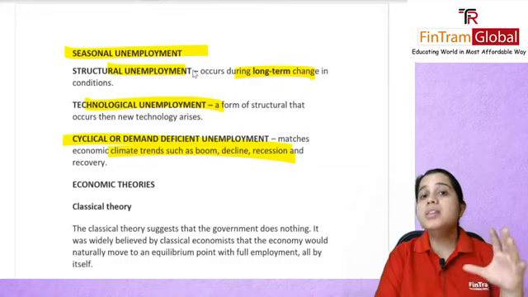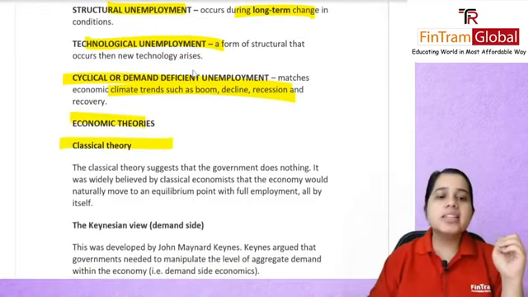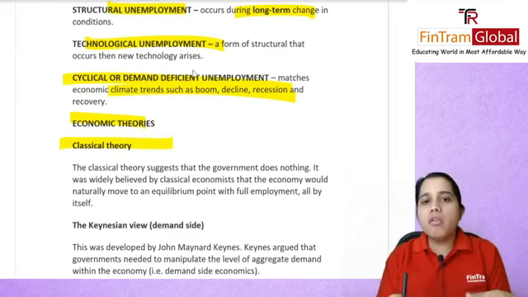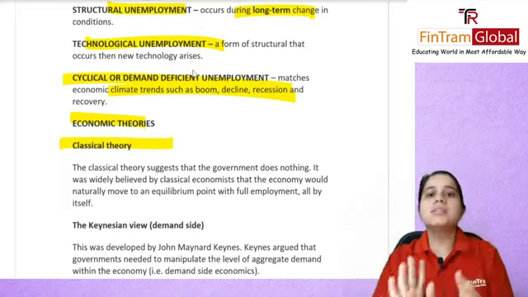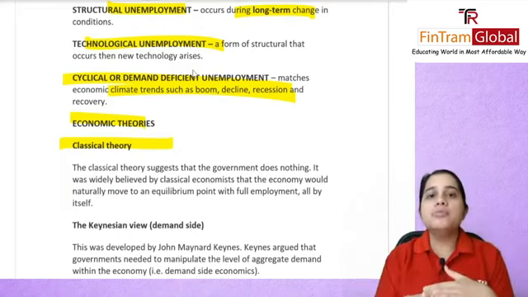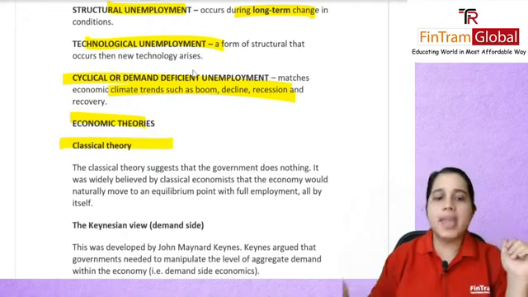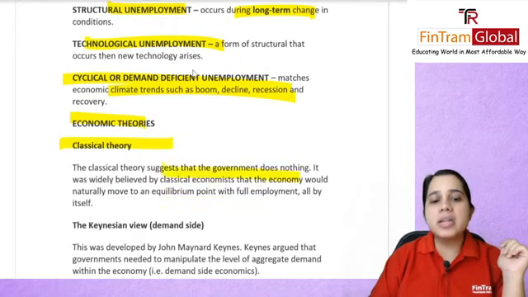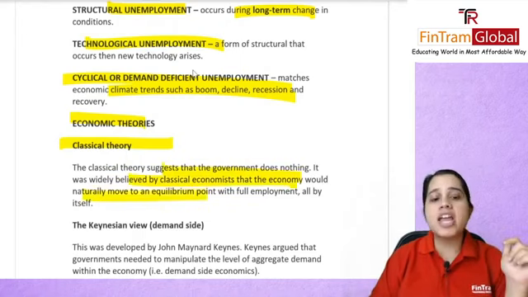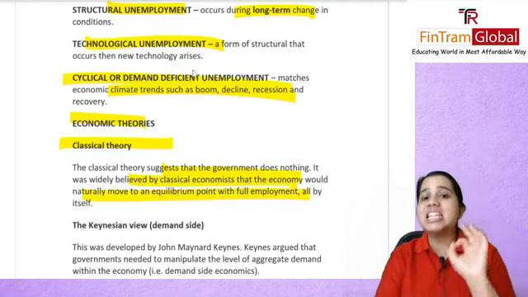Then we had covered the economic theories. Here we covered 3 theories, if you remember. Firstly, we talked about the classical theory, who said as such, government does not need to intervene. They said, on its own, the demand and supply will come together at the equilibrium point, and as such, the government does not have to do anything. The classical economists believe that the economy will naturally move to an equilibrium with full employment on its own.